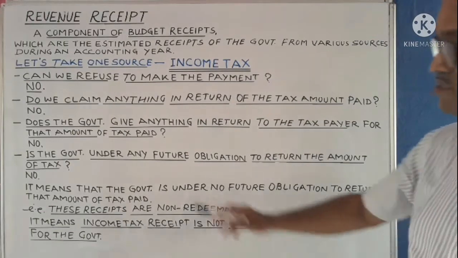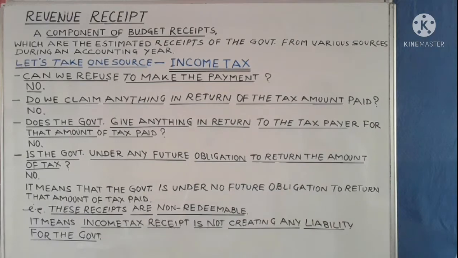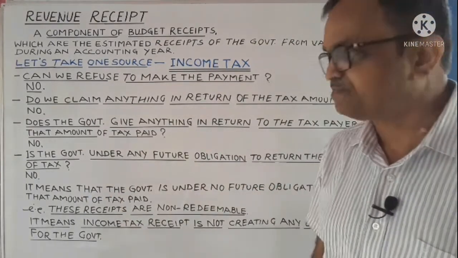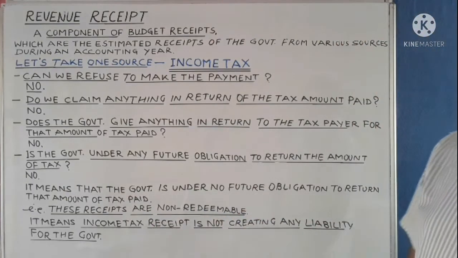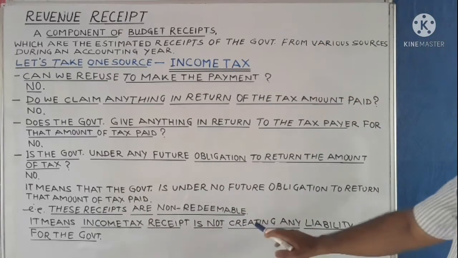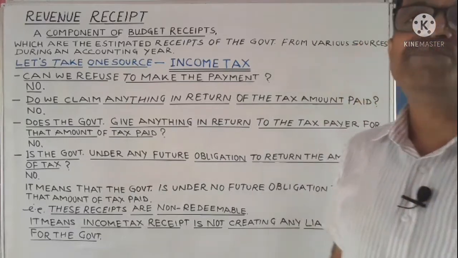No. It simply means that the government is under no future obligation to return that amount of tax paid by the taxpayers. That is, these receipts are non-redeemable. It means income tax receipts of the government do not create a liability for the government.